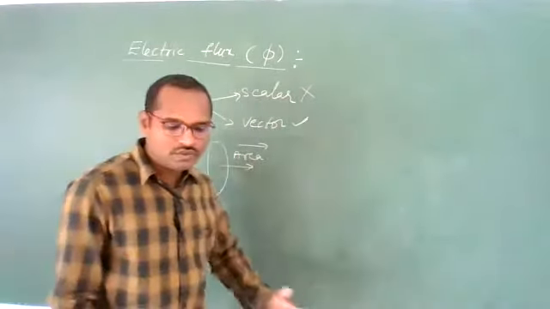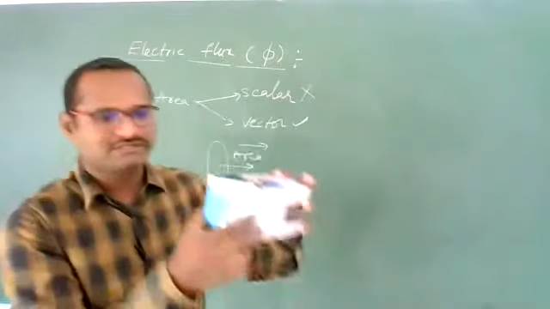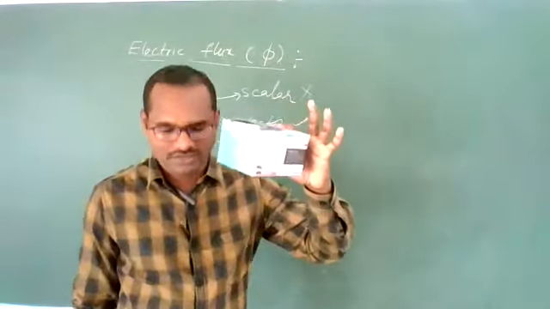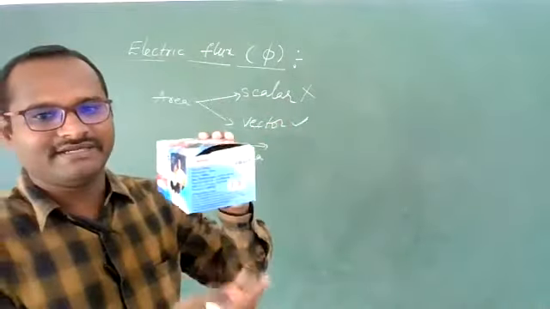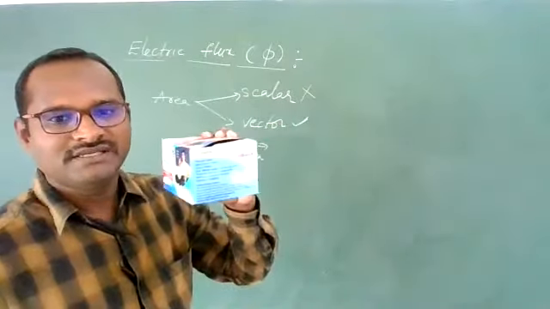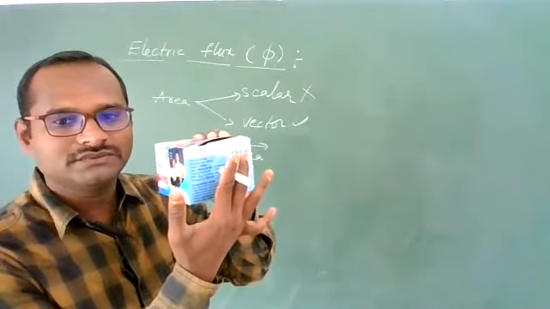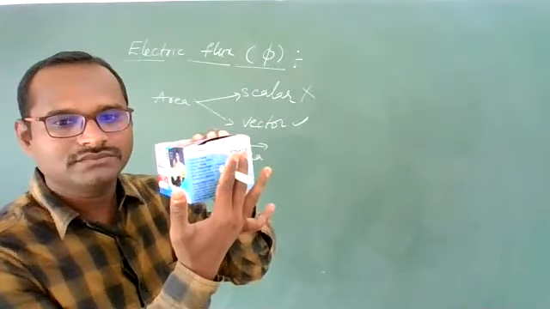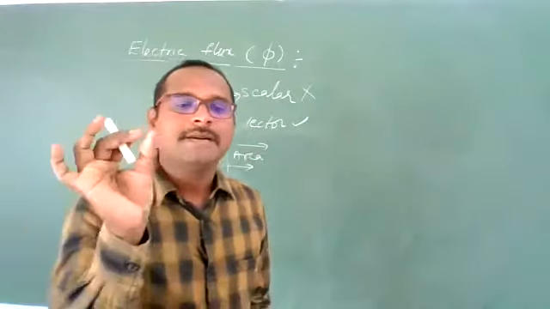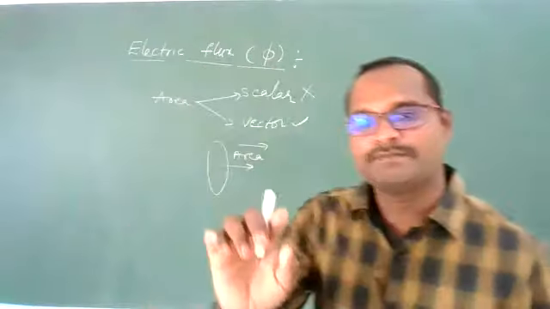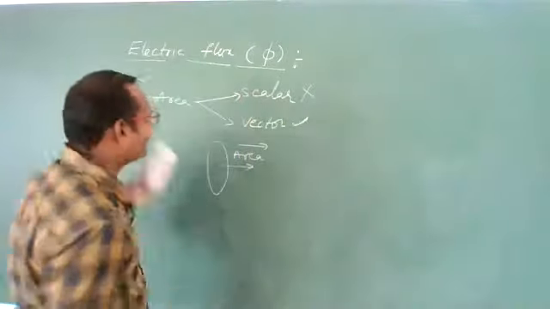If you consider a closed surface, you see this box, it is a closed surface. So for this, what will be the area vector? For this surface, the area vector will be perpendicularly upward like this. Clear? So the area vector for a closed surface is normal to the surface, pointing outward. Remember this point. Are you understanding what I am saying?